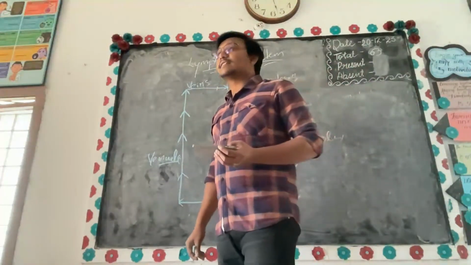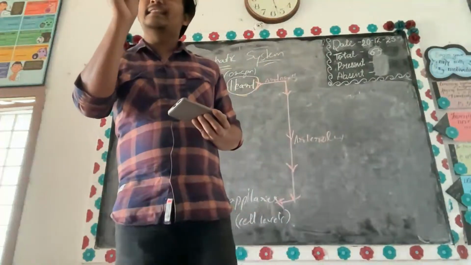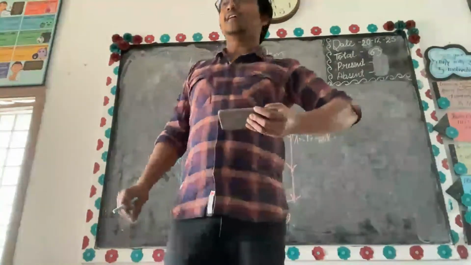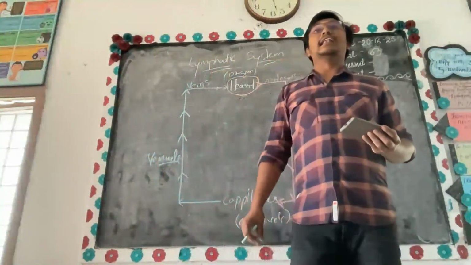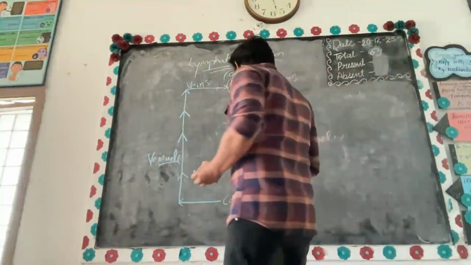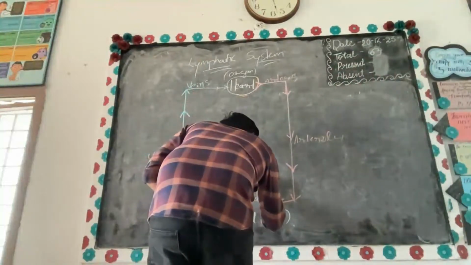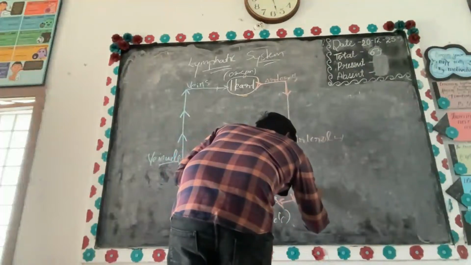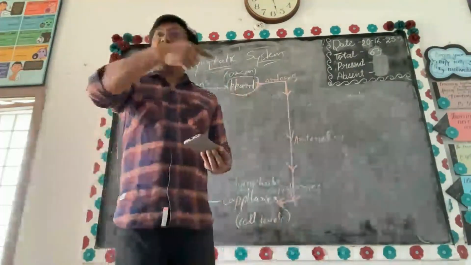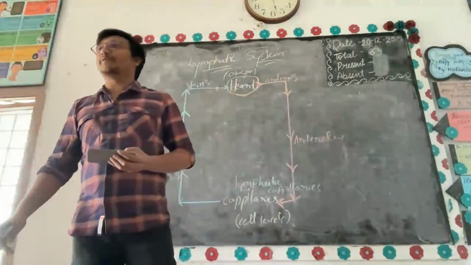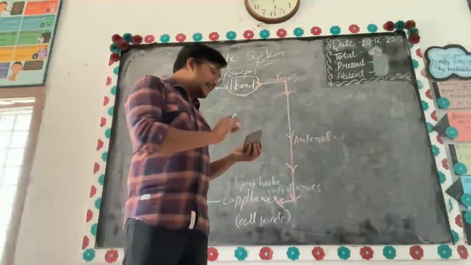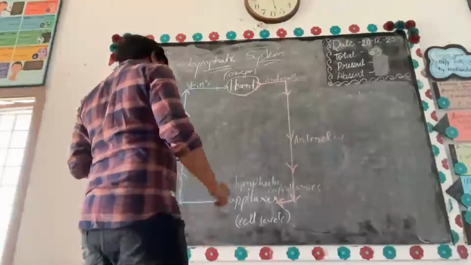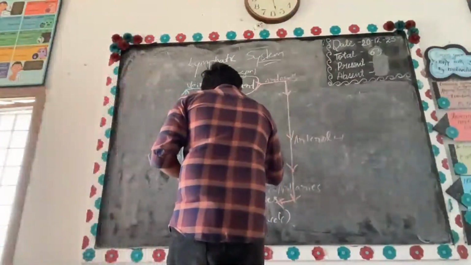Now, what does the lymphatic system mean? There are other capillaries which are called lymphatic capillaries. If you put this on the diagram, it would be easy for you. These lymphatic capillaries have a special type of cells. Now see, it is entering like this from the cells.